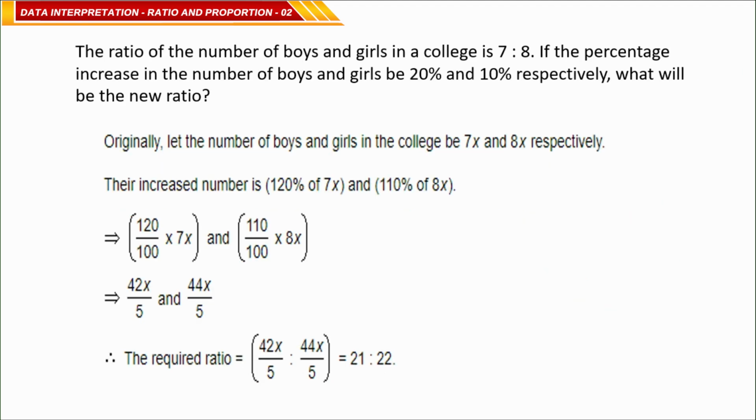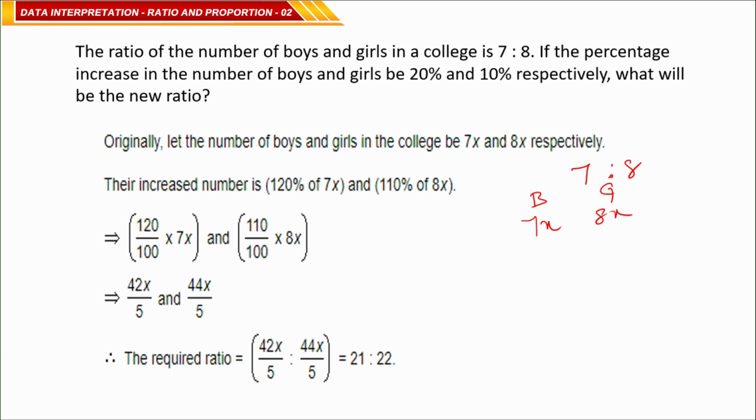The ratio of the number of boys and girls in a college is 7 is to 8. If the number of boys and girls increases by 20% and 10% respectively, then what will be the new ratio? This is the question. The ratio of boys and girls is 7 is to 8, so what you have to do? Immediately you say boys are 7x, girls are 8x, correct?